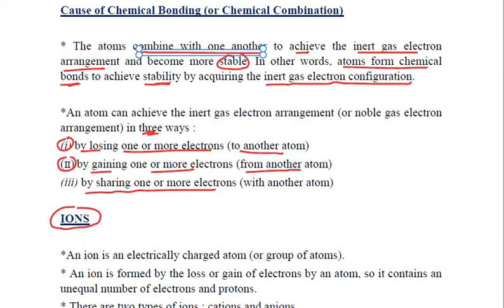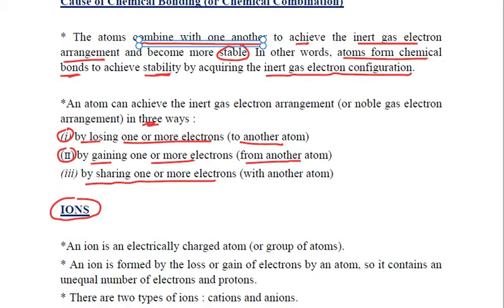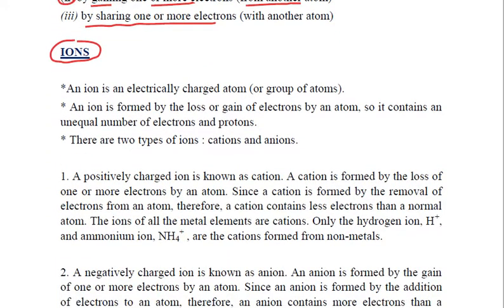What are ions? We have already studied a lot about them. Let us try to brush up on the ions. An ion is an electrically charged atom or group of atoms. When exactly is an ion formed? An ion is formed by the loss or gain of electrons by an atom. Because of this loss or gain of electrons, it contains an unequal number of electrons and protons.